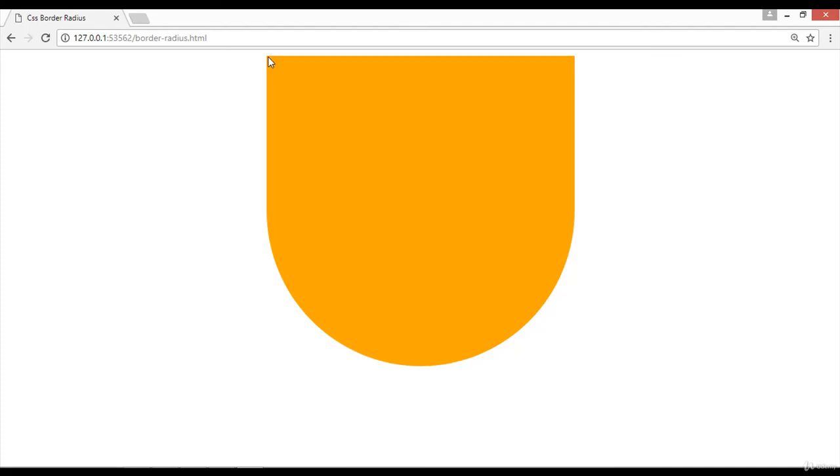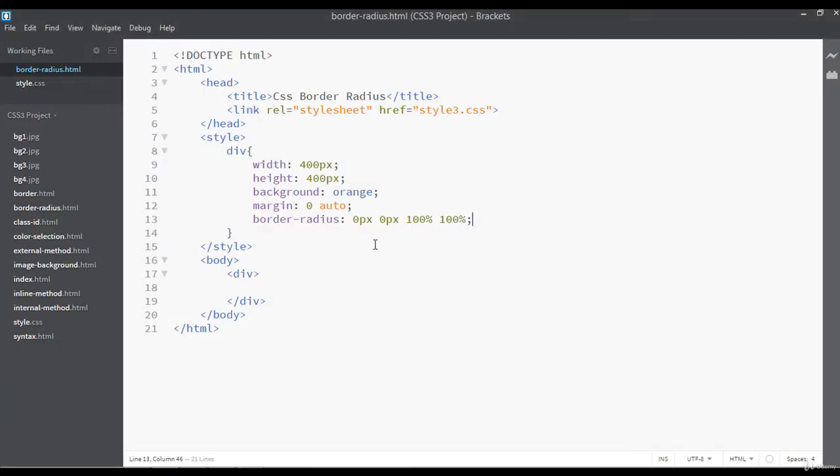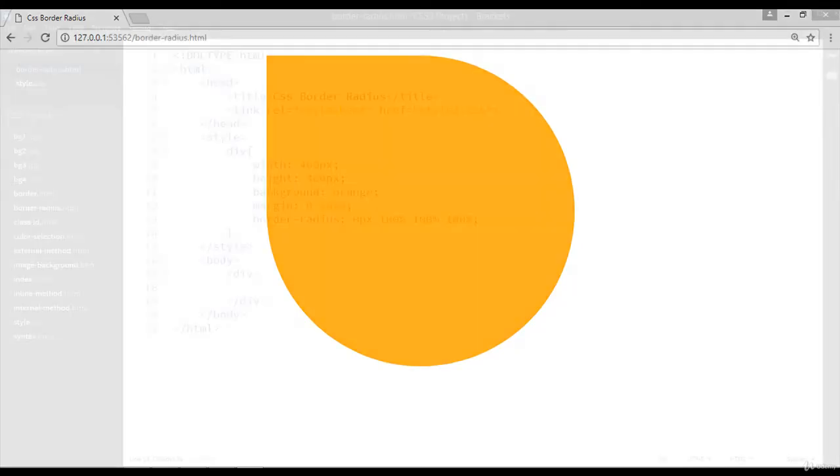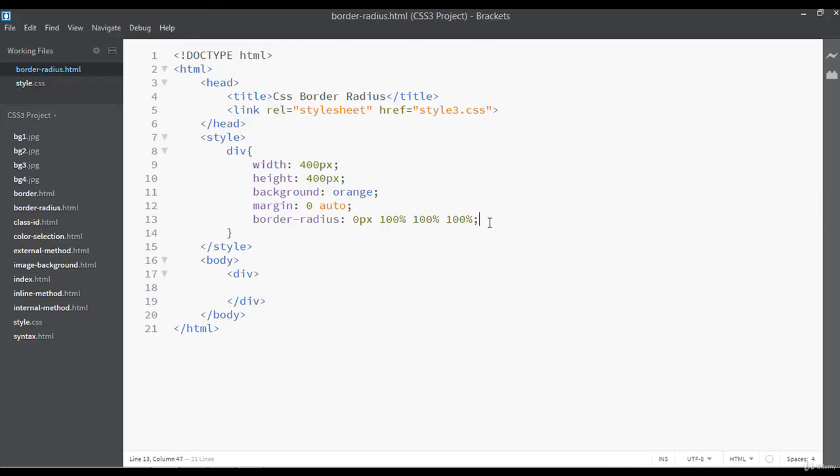We have used 0 pixel from here and 0 pixel from here, then 2 times 100%. So you can use it like this also. For example, 100% I want from here. Let's save and see the preview. So this is one more shape you can see. So you can apply like this also.